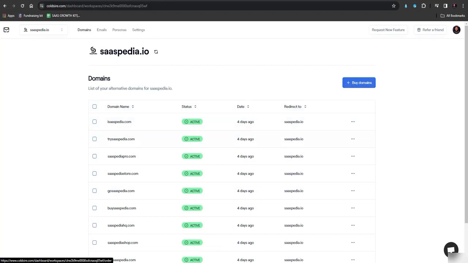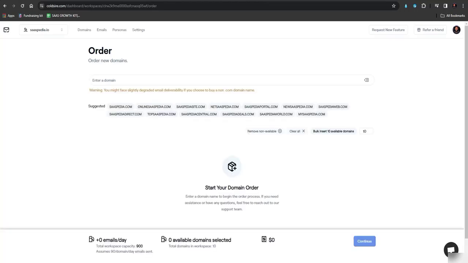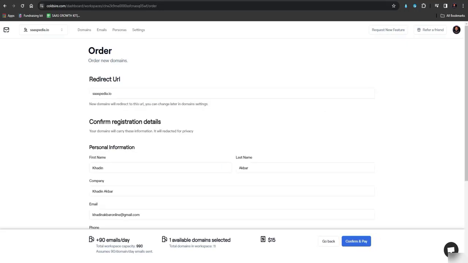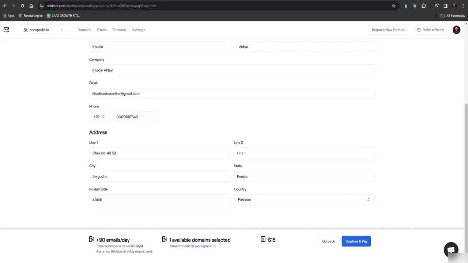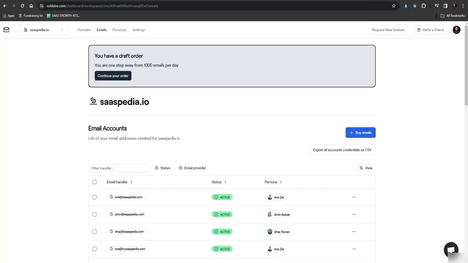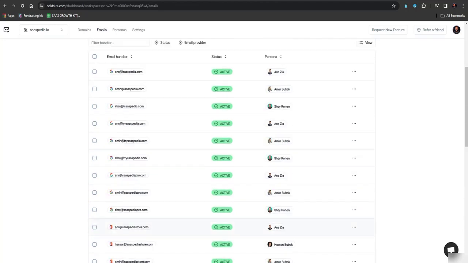What you just have to do is hit buy domain name, and from here you just have to buy a domain name, and they would even suggest you the domain names with AI. And then you just have to pay $15 per domain name. They will do the whole setup for you, and then you would have to pay for the Google Workspace or Microsoft Office, whatever you want, and you will just get everything set up for you.